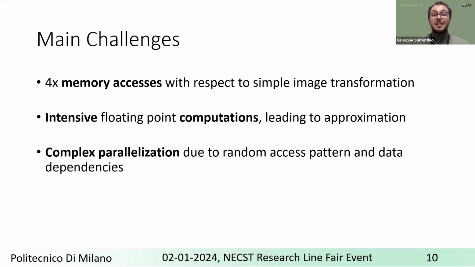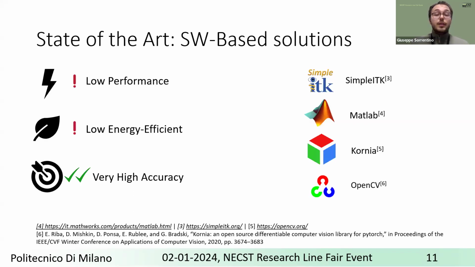We have to perform intensive floating point computations to compute the weights, which lead to approximations and so to errors. And also, since the interpolation must be overlapped with the transformation, we have to parallelize it as much as possible. And it has a very complex parallelization due to random access patterns and data dependencies. Given these challenges, the state of the art presents some software-based solutions, like SimpleITK, MATLAB, Cornea, or OpenCV. All of them achieve very high accuracy, but at the cost of performance or energy efficiency.